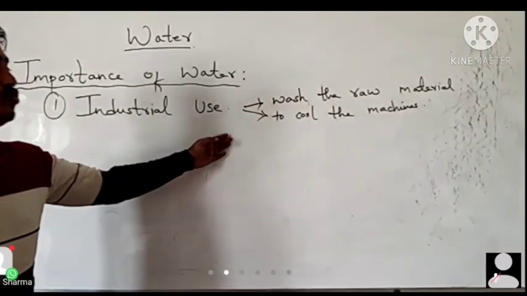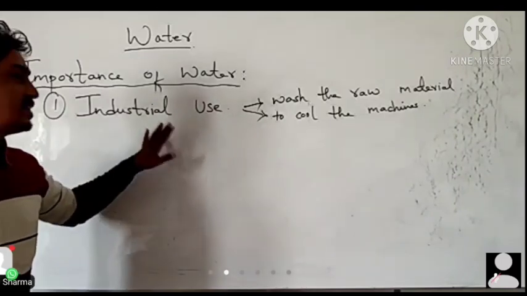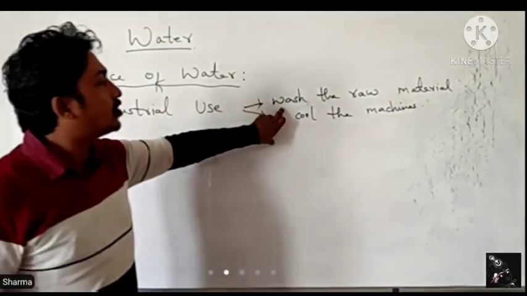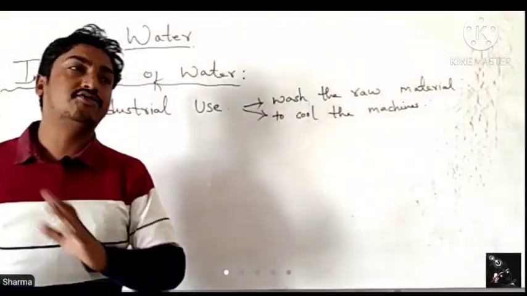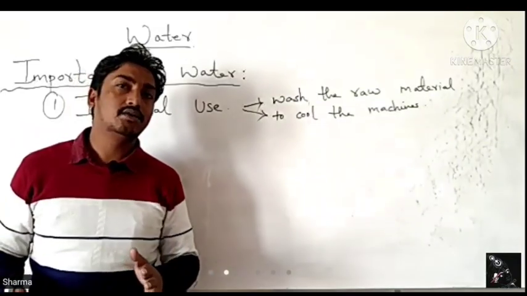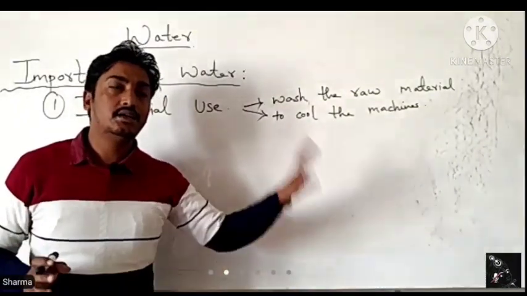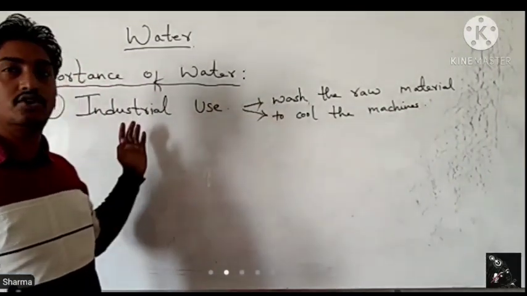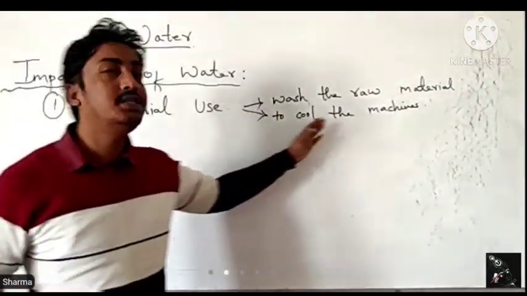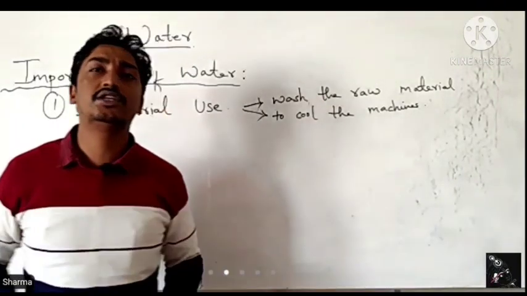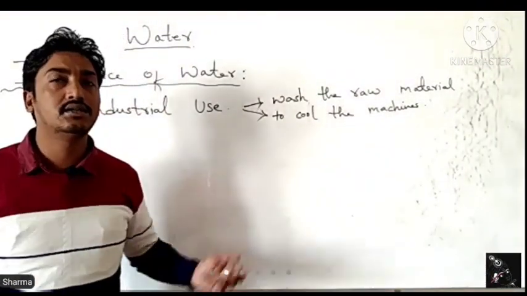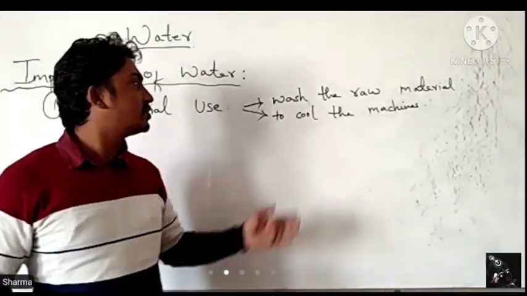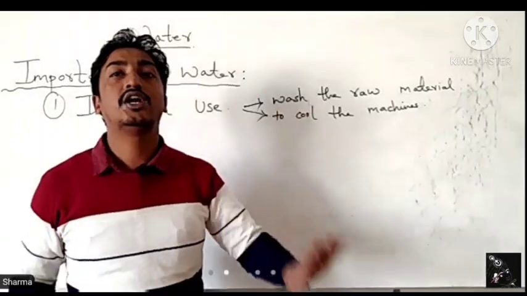Okay, mostly for these two things, water is necessary in industries or in the factories. Washing the raw material means whatever raw materials are collected, the finished product is taken away afterwards. So to wash the raw material, water is necessary. And to cool the machines, the machine is run by fuel, simply petroleum products, but to cool the machine, water is required.